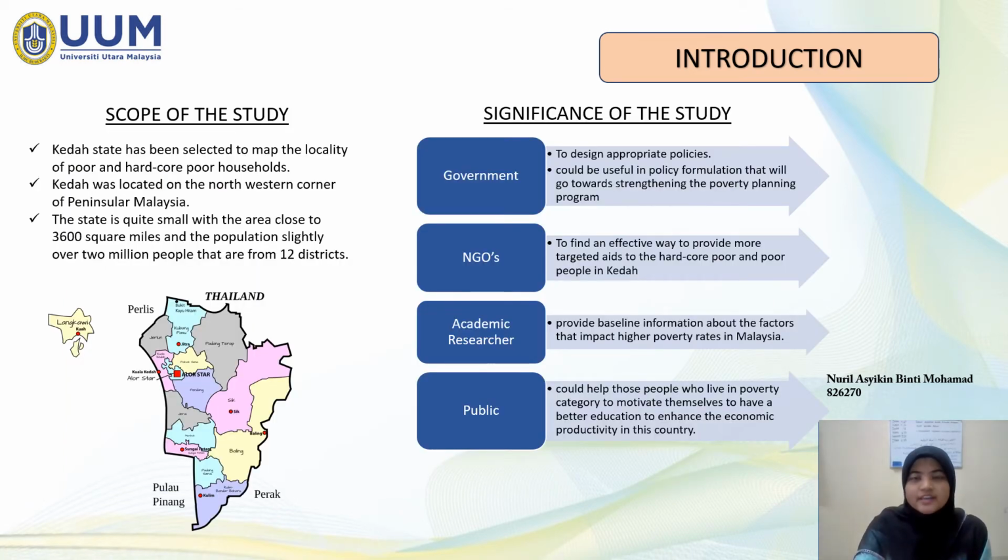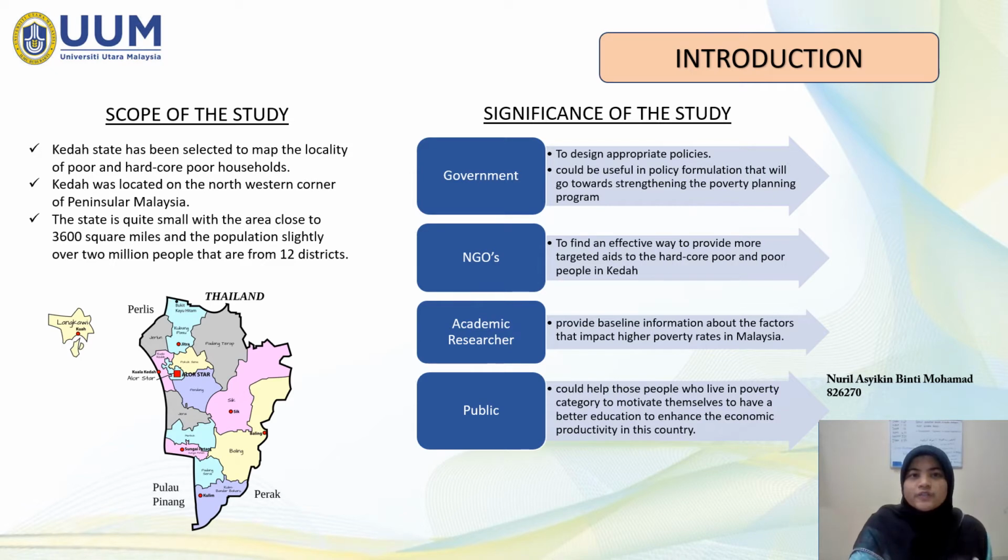Scope of the study. Kedah State has been selected to map the locality of poor and hardcore poor households. Kedah is located in the northwestern corner of Peninsular Malaysia. The state is quite small with an area close to 3,600 square miles and a population slightly over 2 million people from 12 districts.